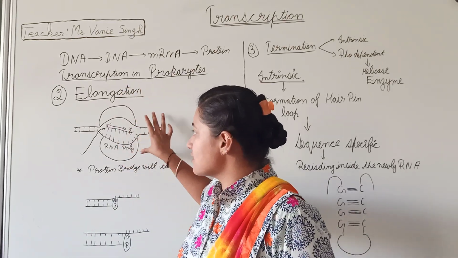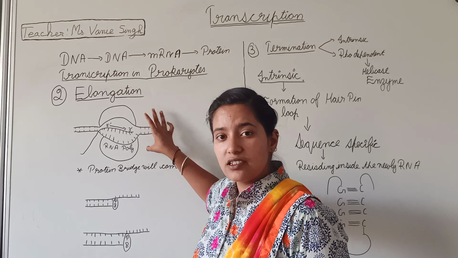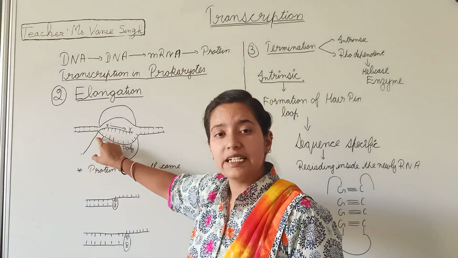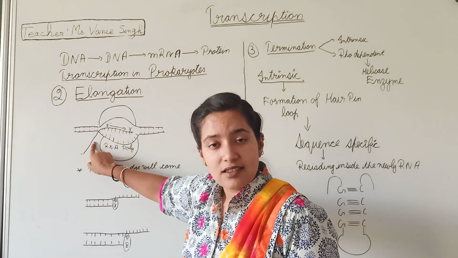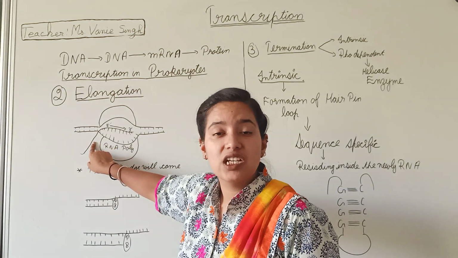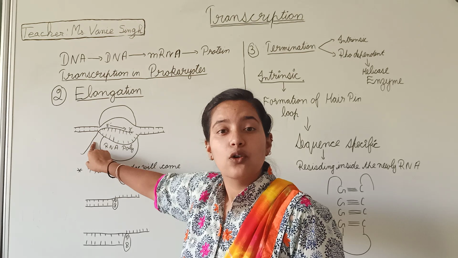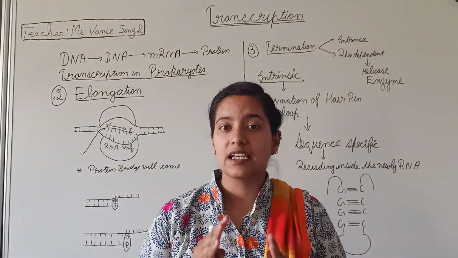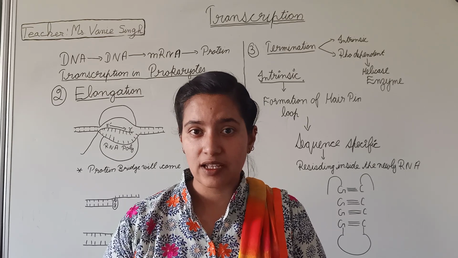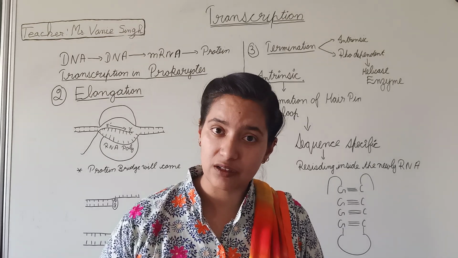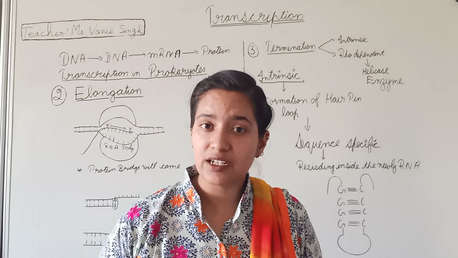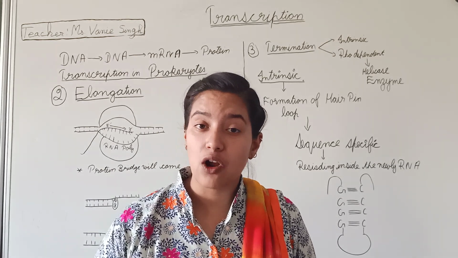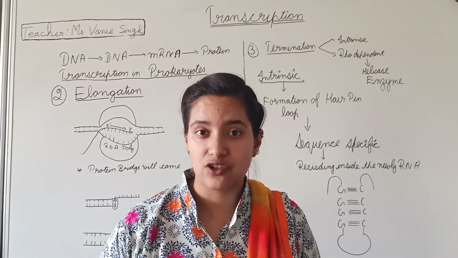So as you can see in the elongation, this one is the structure of the elongation. On this side, this is the tail part. On this side, it will be G rich. G means guanine rich. So what will be happening? As we know, when guanine and cytosine pair, they form a triple bond, and the triple bond is the strongest bond interaction.